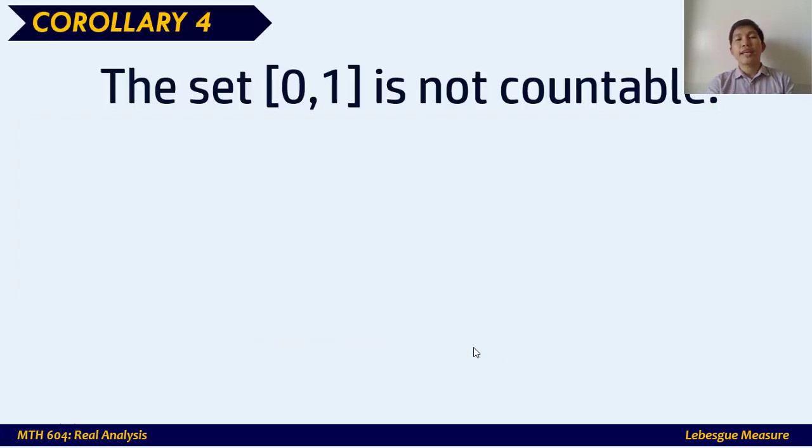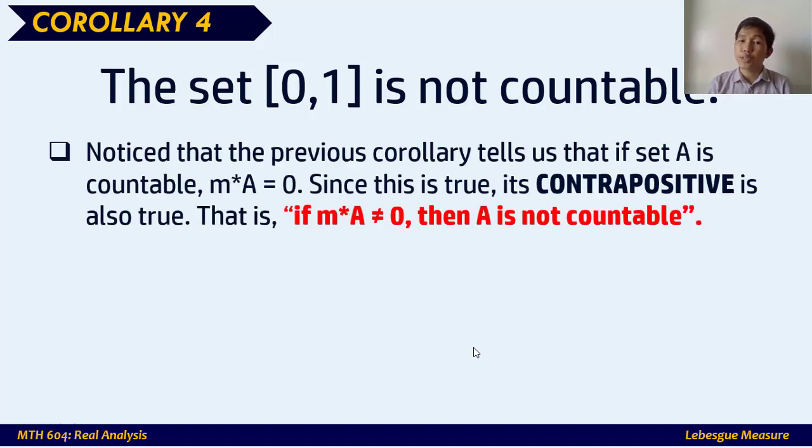Now, if we proceed, corollary number 4: the closed interval from 0 to 1 is not countable. How can we do this? Simply by using corollary number 3. If you observe in the previous corollary, if a set A is countable, then M star A, or the outer measure of A, is 0. Take note that if that conditional is true, then the contrapositive is also true. Since we have proven that conditional to be true just a while ago, the contrapositive is: if M star A is not equal to 0, then A is not countable.